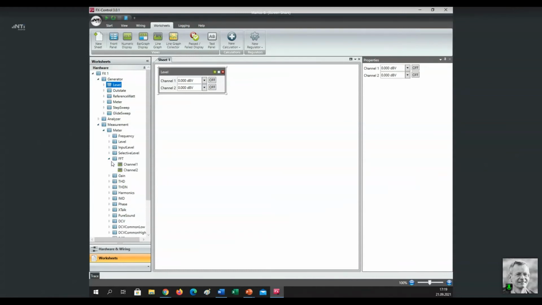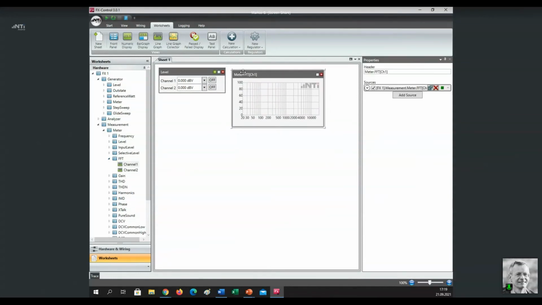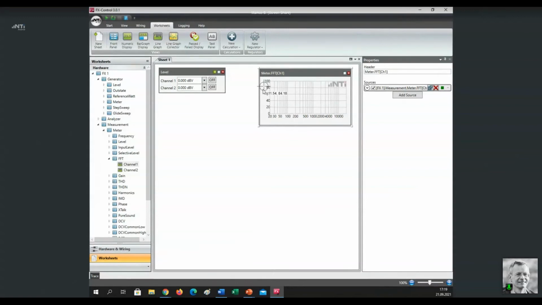So I select FFT channel 1. Here, let us do a measurement. Well, you see, when the input of the amplifier is muted, the output creates this signal. So there are some distortions, whatever, here in the upper frequencies.